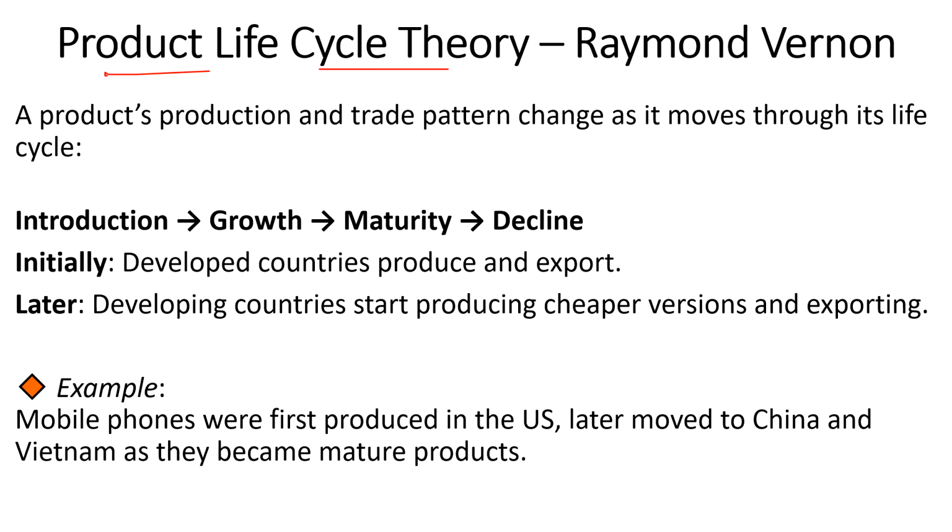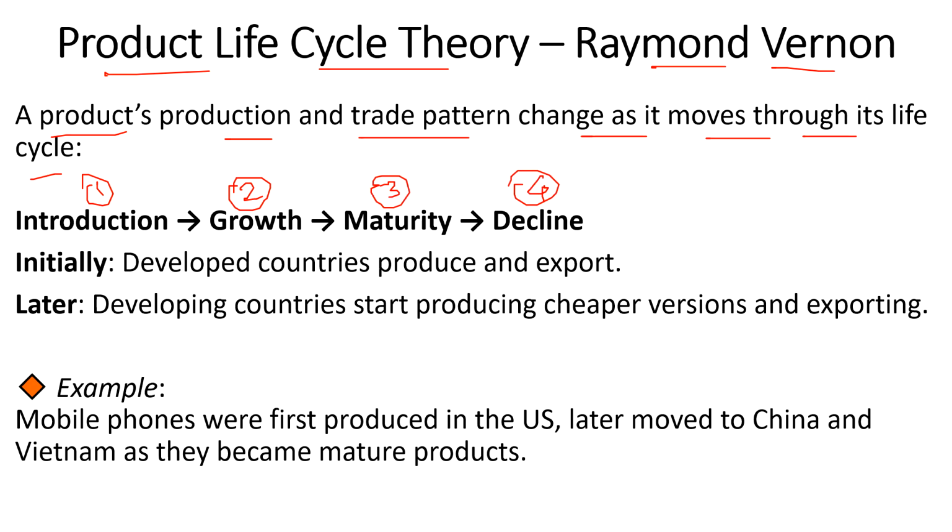Product life cycle is the theory given by Raymond Vernon. A product's production and trade pattern changes as it moves through its life cycle. In this theory, Vernon is saying that the location of production and trade patterns also changes over time as a product moves through the different stages of its life cycle. So what is that life cycle? First, it will start with the introduction, then it will move to growth, then to maturity, and lastly the decline. So this is what the life cycle is called.